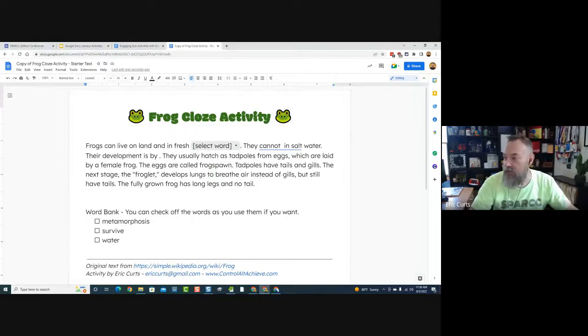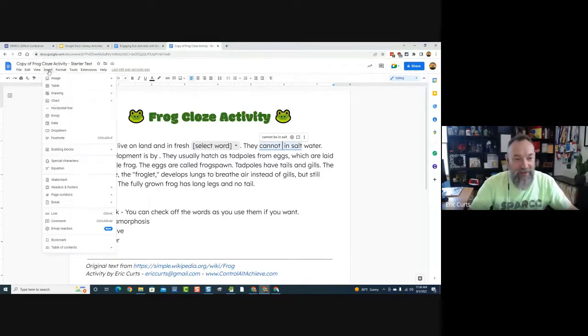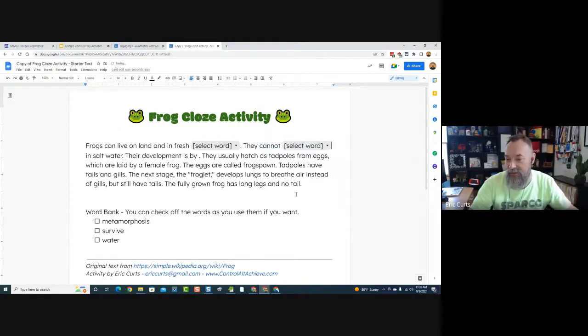Well, now what we want to do is we just want to do that for all the different spots. Well, you're like, do I have to type all that in again? No. Once you've done it once, you can just reuse that drop down. So like here, we need another drop down. So I click in that spot and I go insert, drop down, and I just pick the one we already created. Boop, and there it is.